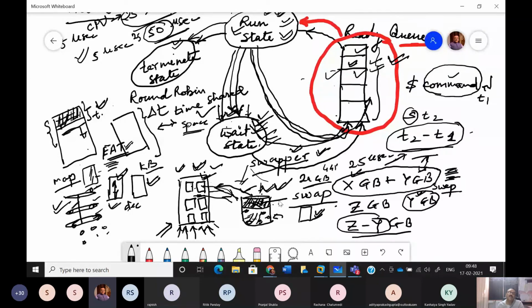But at the same time you have to keep track that there should not be very slow processing of files because of the increased space in the swap area. So that is why we are keeping track of this. We have to have a reasonable amount of area marked on the hard disk as a swap area.